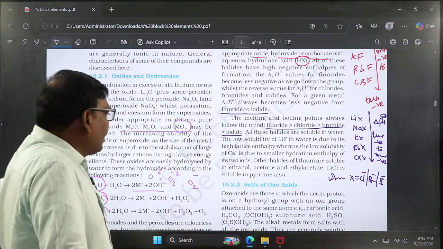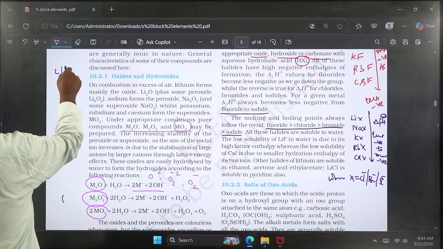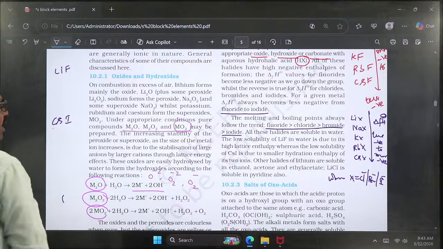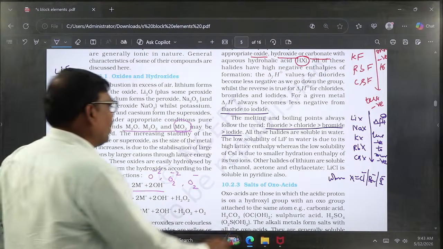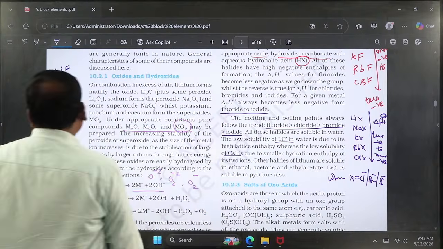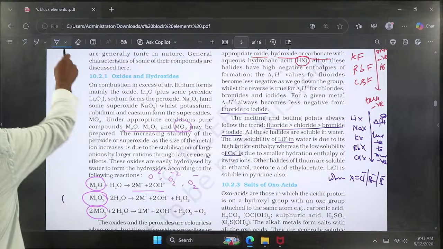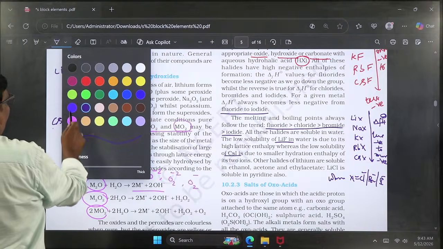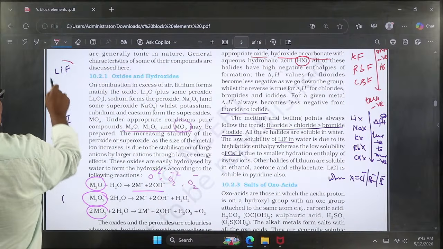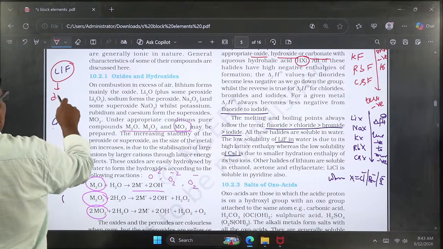In that, there is an important point: why is the solubility of lithium fluoride low in water, and also the low solubility of cesium iodide in water. These two points are very, very important. Frequently these two questions appear as statements. The solubility of lithium fluoride is very low because of high lattice enthalpy.